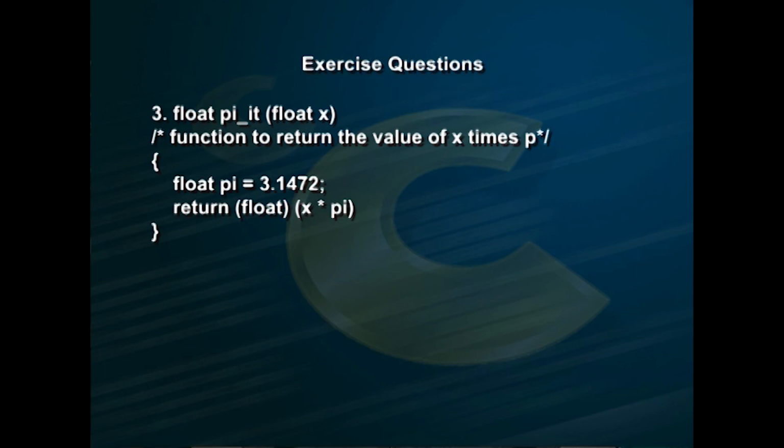Third one, float pi_it float x, function to return the value of x times pi: float pi equal to 3.1472, return float x star pi.